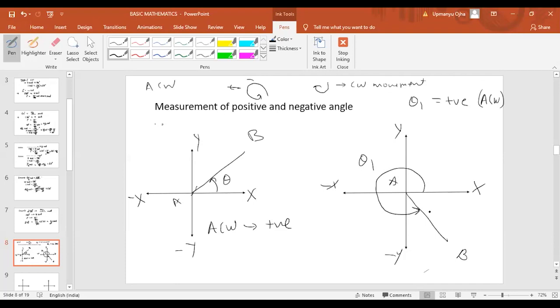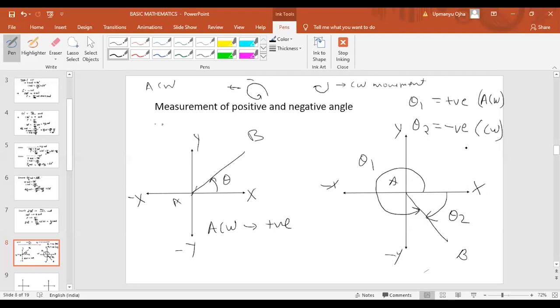The second method to find the angle of this AB is to start from the x-axis and move in a clockwise direction like this. Let us suppose it makes an angle theta 2. Then theta 2 is moving in the clockwise direction. Clockwise means negative.